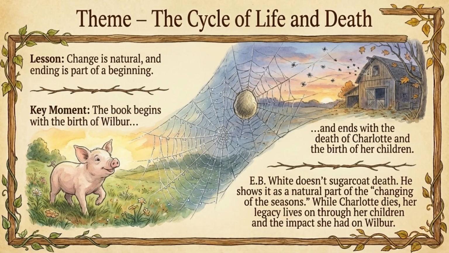The book begins with the birth of Wilbur and ends with the death of Charlotte and the birth of her children. E.B. White doesn't sugarcoat death. He shows it as a natural part of the changing of the seasons. While Charlotte dies, her legacy lives on through her children and the impact she had on Wilbur. The lesson from the book is that change is natural, and ending is part of a beginning.